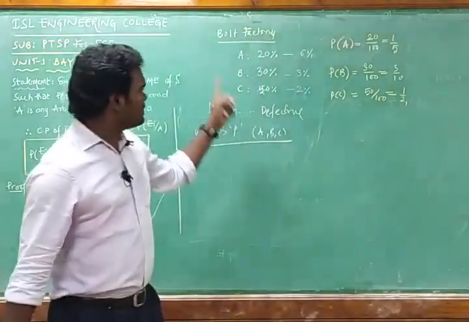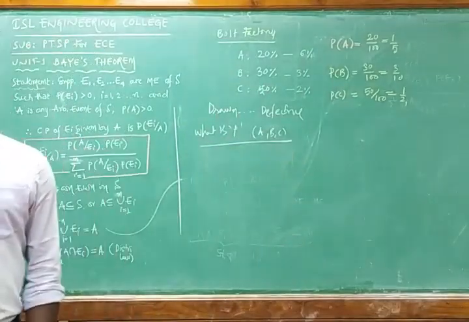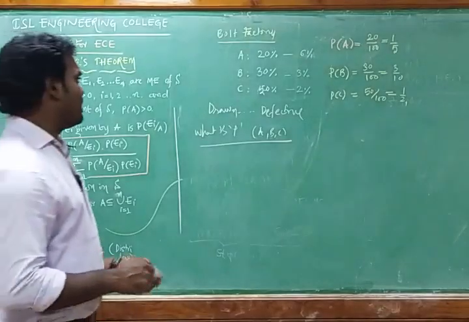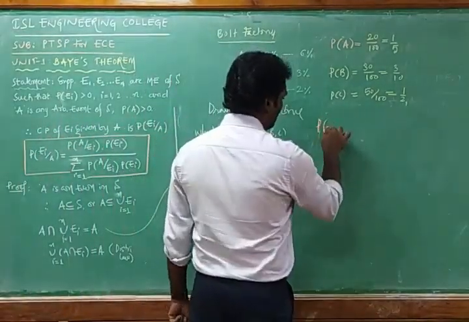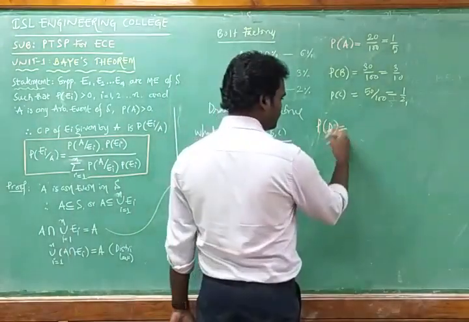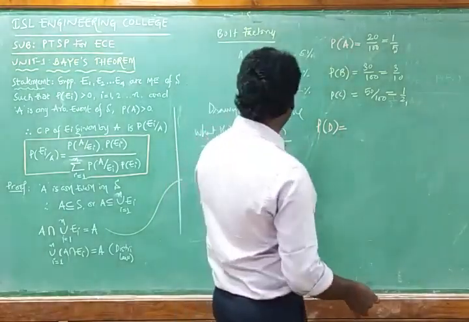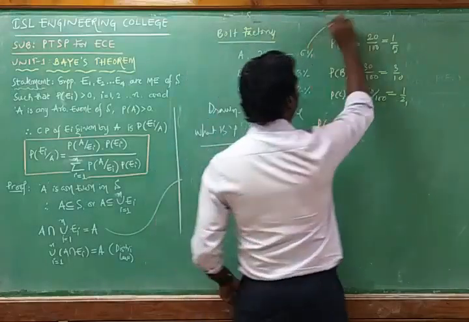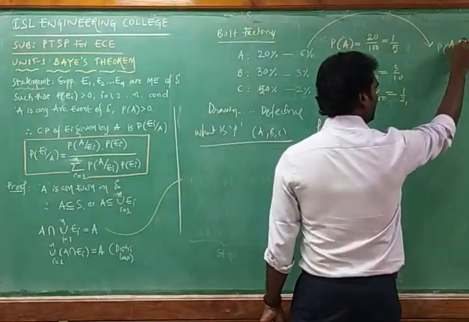Now you can calculate the defective one also. Here we have the total probability. The total probability of manufacturing the bolts is equal to 1, that is 100%. And coming to the defective one, I am going to calculate the probability of defective A by D.